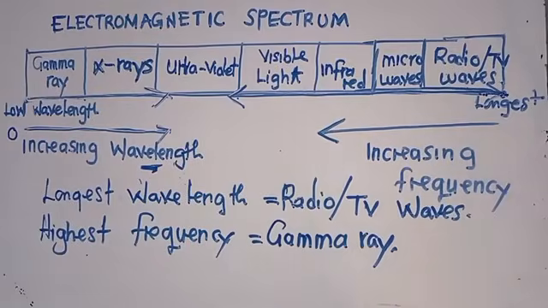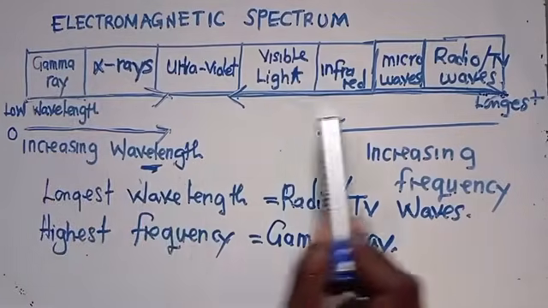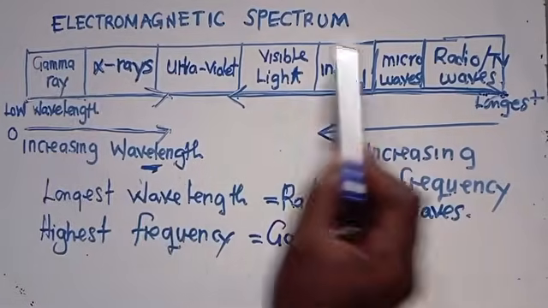This is what you need to understand. Sometimes they can even ask you, what is an electromagnetic spectrum? A question can come like that, and you need to be able to give a definition. An electromagnetic spectrum is just a range of electromagnetic radiations. All these that are here are called electromagnetic radiations.